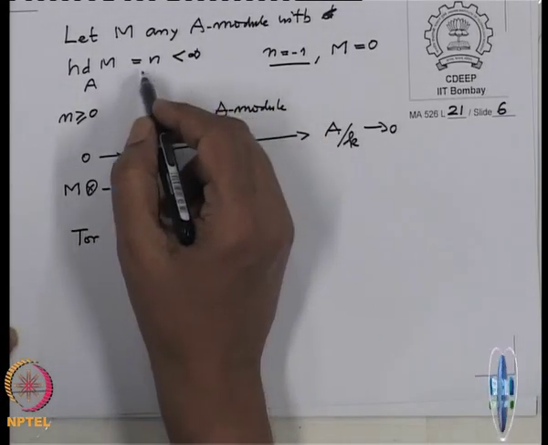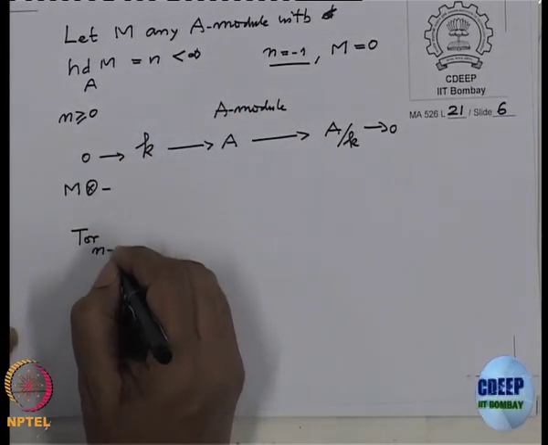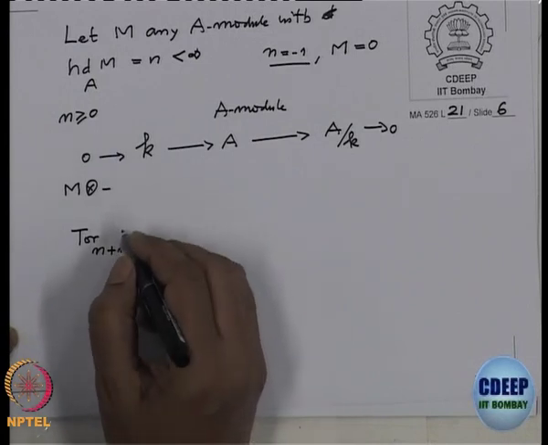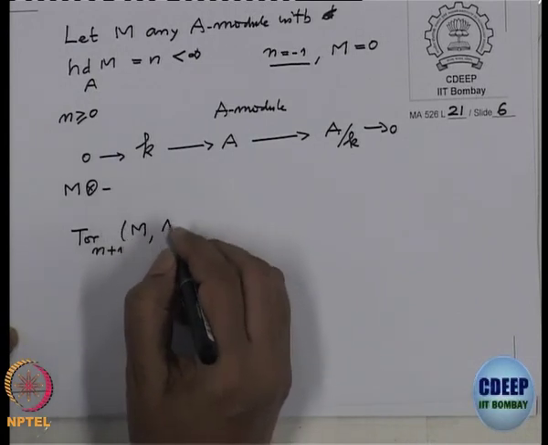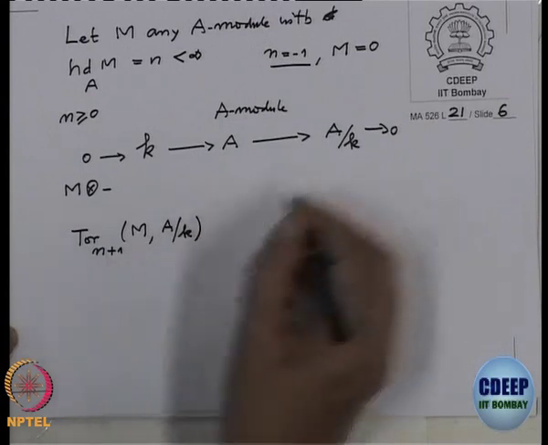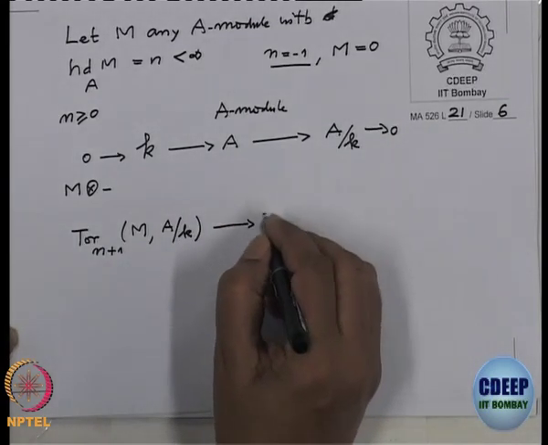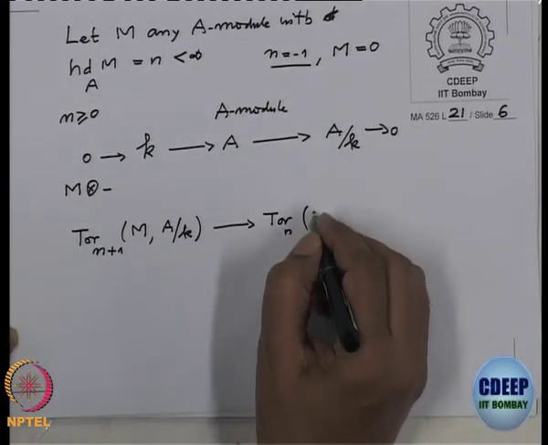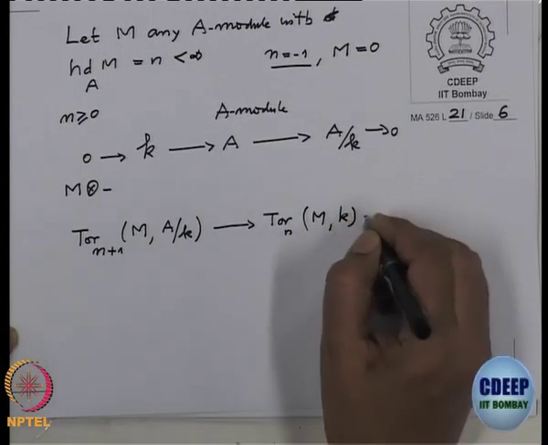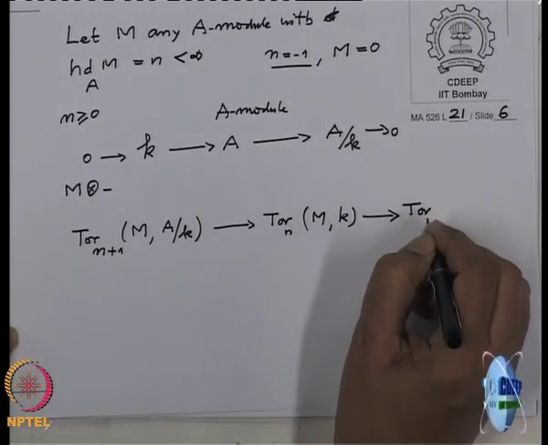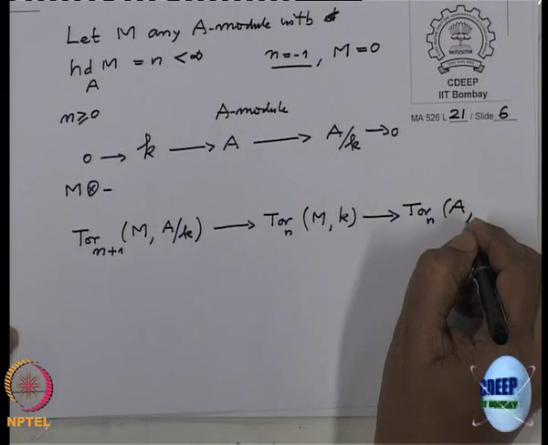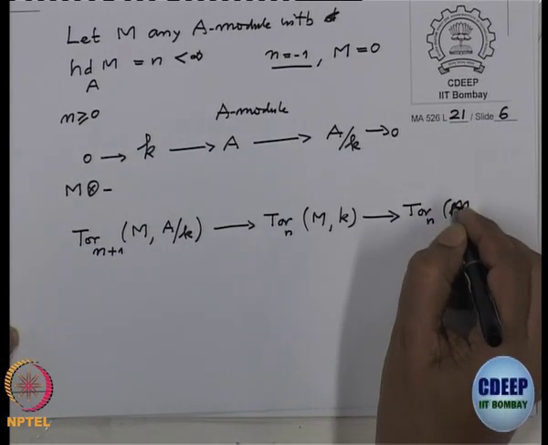I know its homological dimension is n. So Tor n+1 (M, A/K), that I started here, then Tor n (M, K), Tor n (M, A).